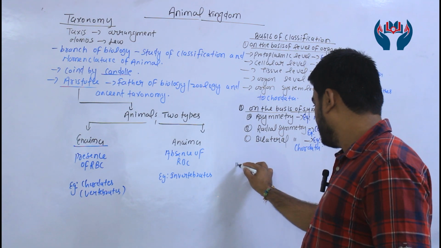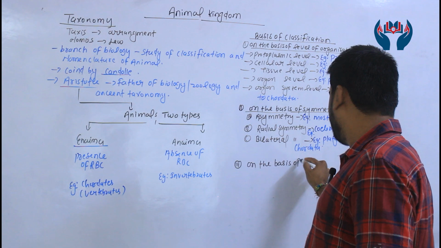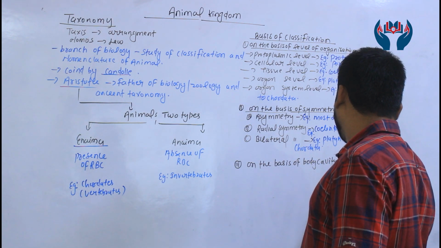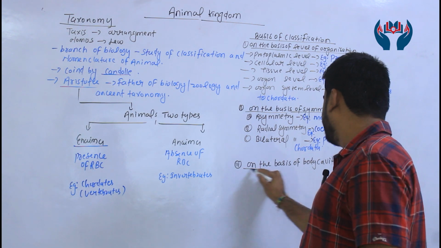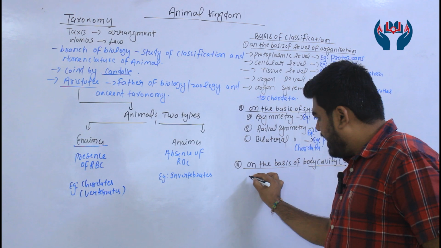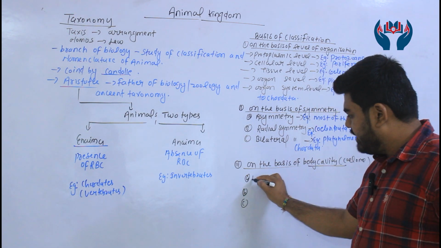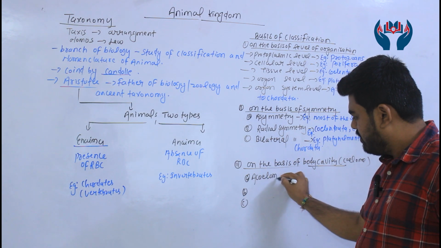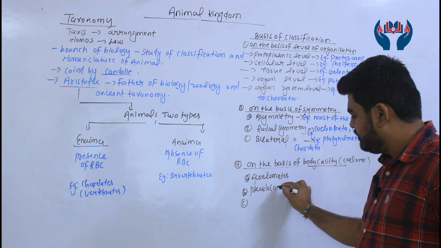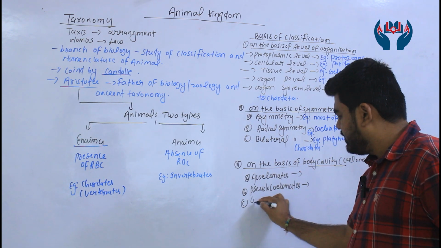Third, on the basis of body cavity. Body cavity means what, guys? On the basis of coelom. On the basis of body cavity, animals are of three types, guys, right? First, acoelomates. Second, pseudocoelomates, and coelomates.